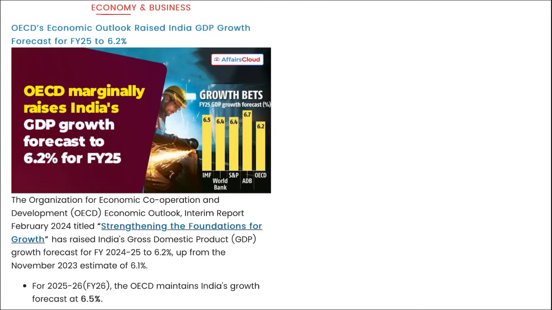Next is economy and business, and we saw OECD's economic outlook was released for India's GDP growth rate, that is 6.5% for fiscal year 25.